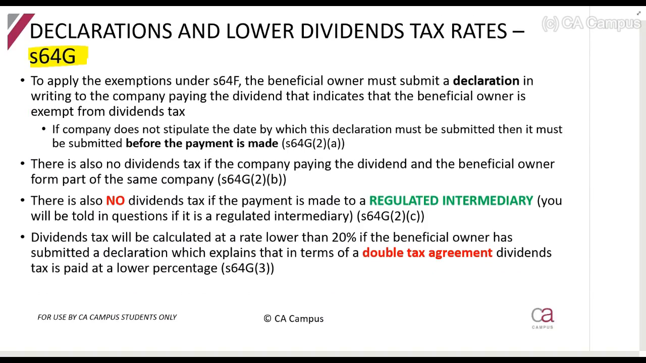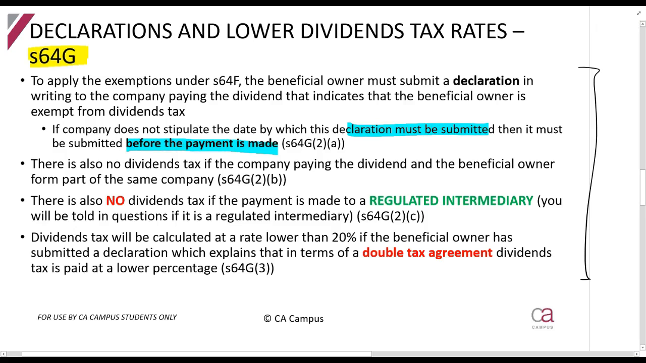If you do not have this declaration, then the company who is paying the dividend must withhold dividends tax. You can then go and claim that back from SARS. You'll have to approach SARS for it and explain the situation to them. There are rules for that, not as important for you guys, but please just be aware of it. The company will say when the declaration must be submitted, and if they don't specify a date, then it must be before the payment is actually made.